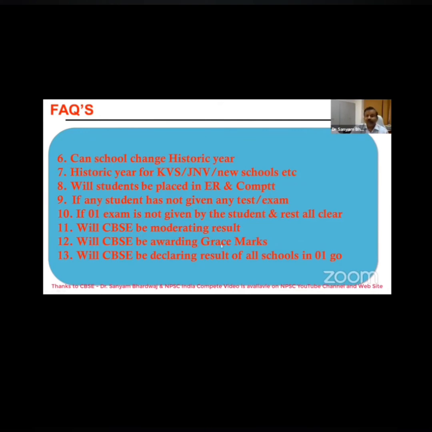Will CBSE be awarding grace marks? Certainly, yes, I inform you. Will CBSE be declaring the result of all the schools in one go? No, not at all. Say if we are getting the result of, say, 10,000 schools by the deadline, we will declare. Then the remaining ones could be declared later on. So in a number of phases we can declare the class results. This time it makes no difference.